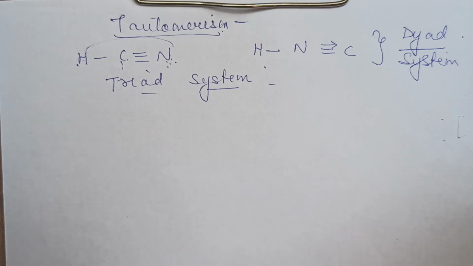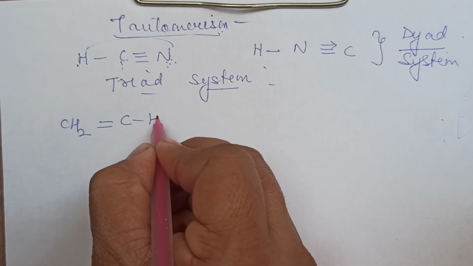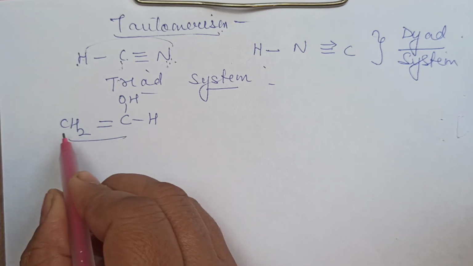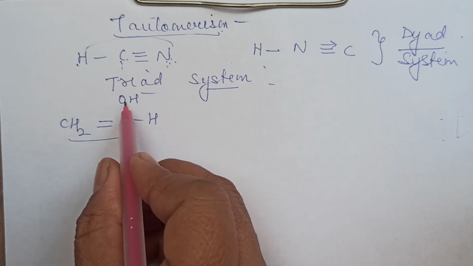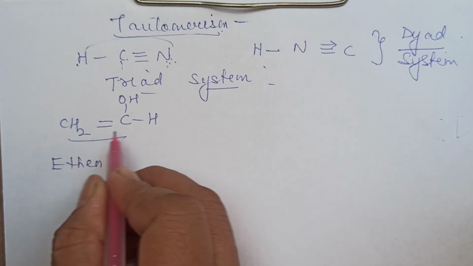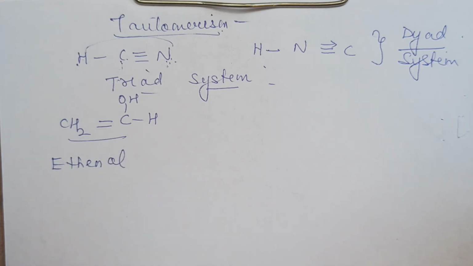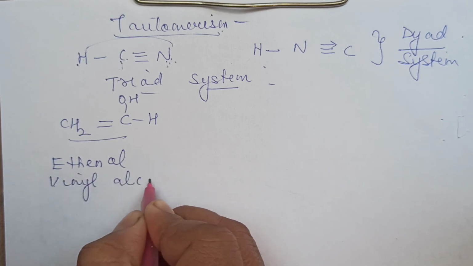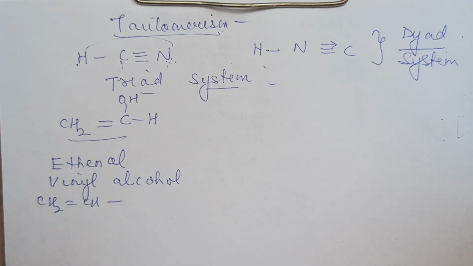Okay, now let me take an example. Say I write CH2 double bond CHOH. Now what is this? If you name it, it is vinyl alcohol. This radical is vinyl, CH2 double bond CH. If I am giving the IUPAC name, I will give this as ethenol. Eth is the word root, en because there is a double bond, and ol is there at one position. So the name is either ethenol, or we may also call this vinyl alcohol. Now what is vinyl? You must be wondering. Vinyl is the CH2 double bond CH radical. This is called the vinyl radical.